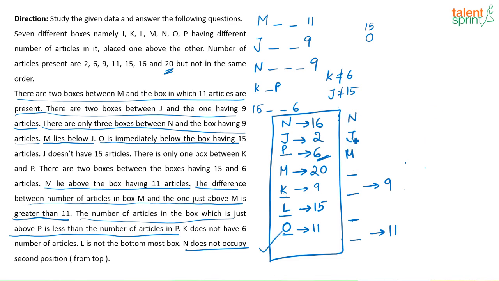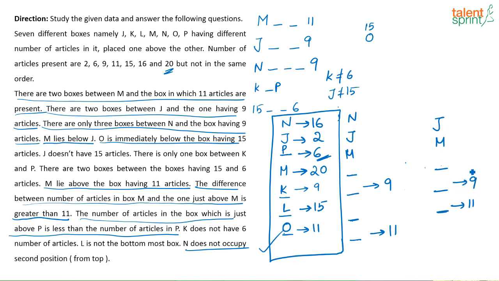Now let us look at this possibility and see where it is going wrong. What did we try here? We took M, then 1, 2, then this was 11. This is what we knew. The possibility I was trying was, here now I have already 4 boxes, so I took J immediately on top of M. In this case 1, 2, this has to be 9.